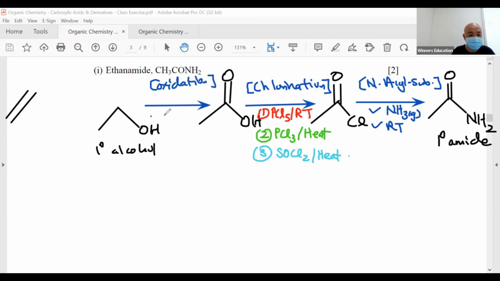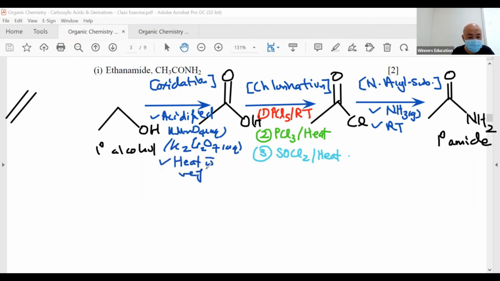For oxidation, I use acidified KMnO4, or K2Cr2O7. Cannot use alkaline condition, else you get the salt, then you must acidify. One more step. Don't get yourself in trouble. The weaker one also works. Need high yield, so heat with reflux. And I'll get my carboxylic acid.